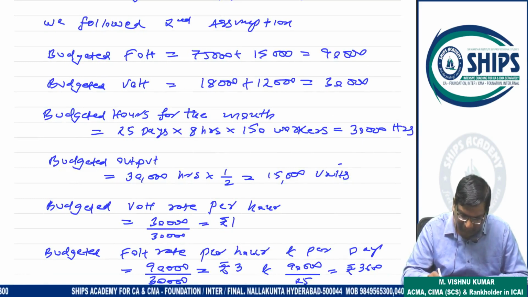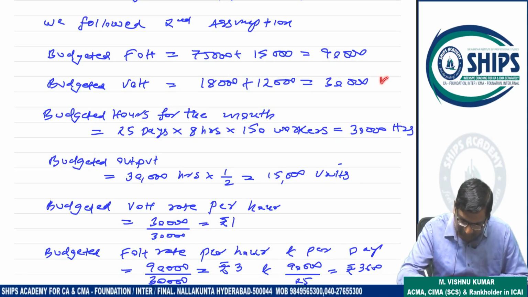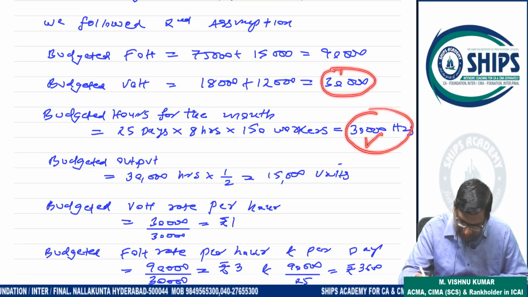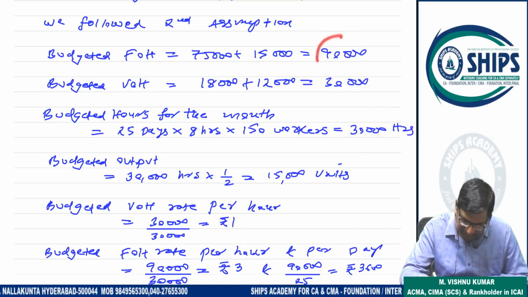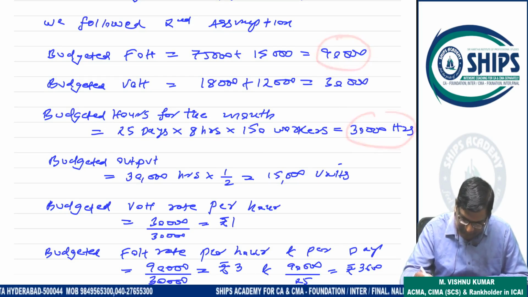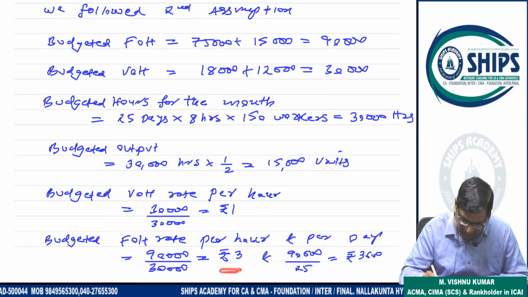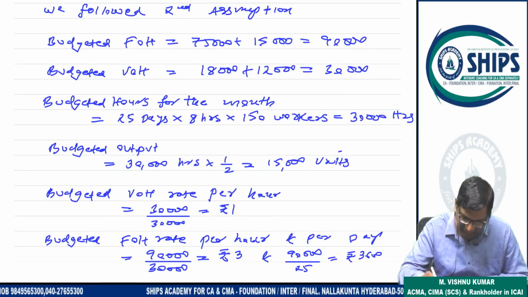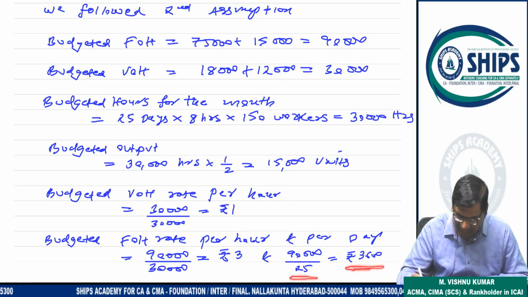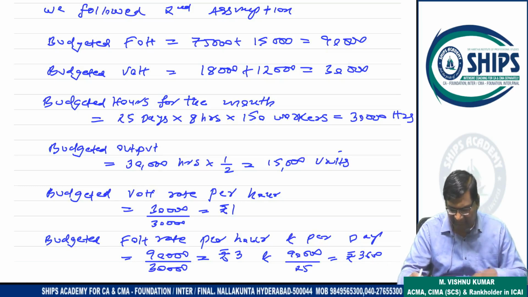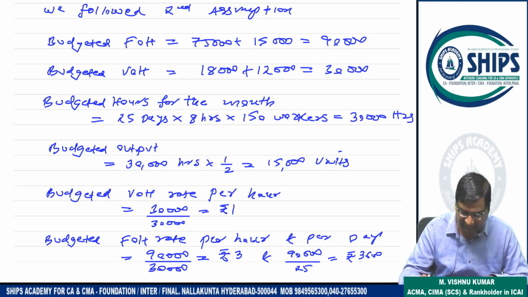Now budgeted variable overhead per hour, budgeted overhead by budgeted hours. So budgeted variable overhead is how much? 30. Budgeted hours how much? 30. So budgeted overhead by budgeted hours, rate 1 rupee coming. Now fixed overhead rate per hour, 90,000 by 30,000, 3. Now fixed overhead rate per day also required. 90,000 by budgeted days, how much? 25. So 3,600. Because we will use this for calendar variance.